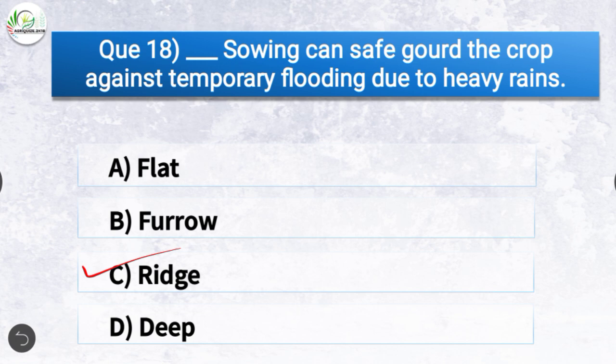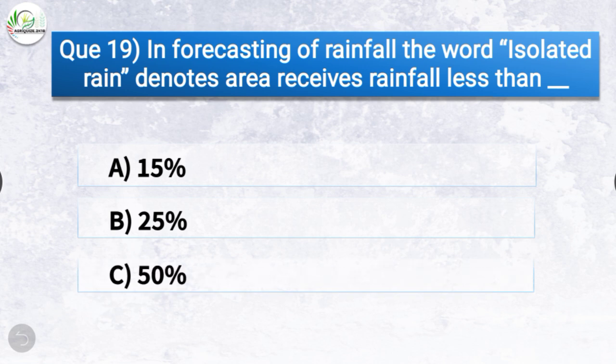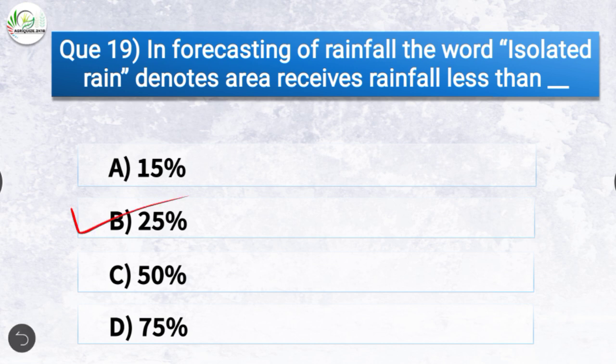Question number 19. In forecasting of rainfall, the word isolated rain denotes area receives rainfall less than dash. The options are 15%, 25%, 50% or 75%. The correct answer is option B, 25%. So in forecasting of rainfall, the word isolated rain denotes area receives rainfall less than 25%.